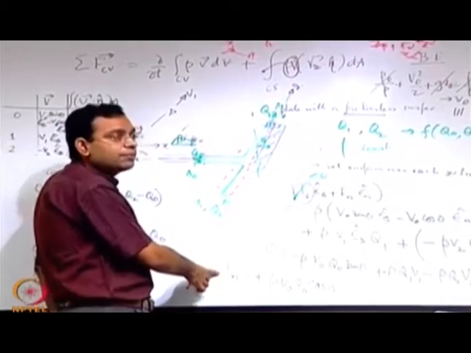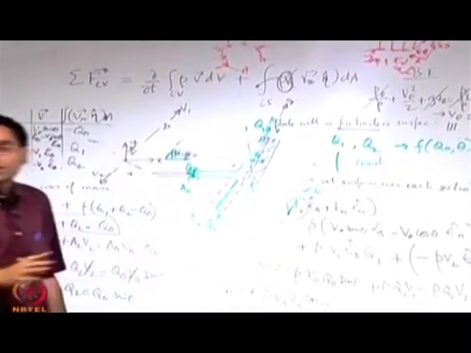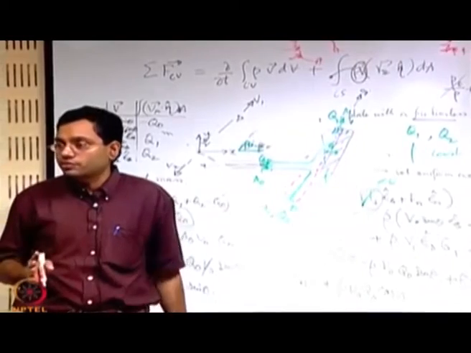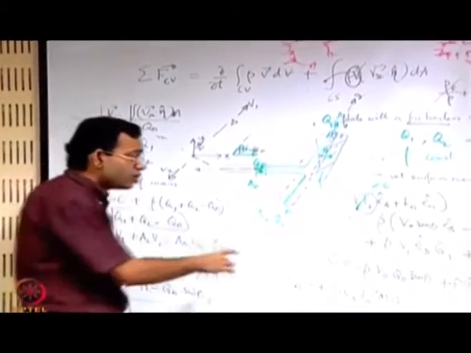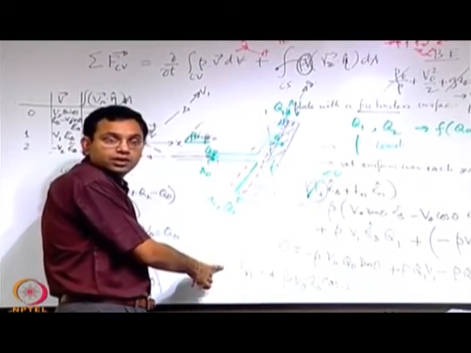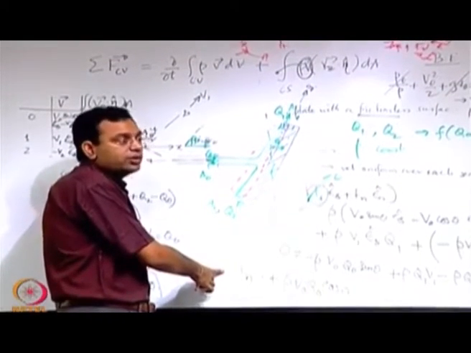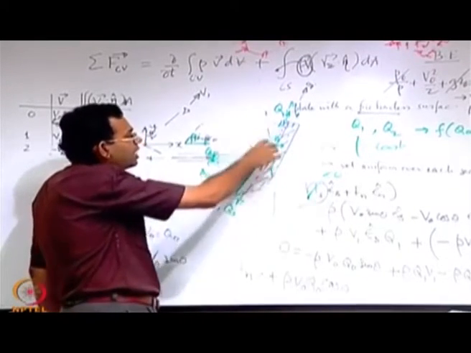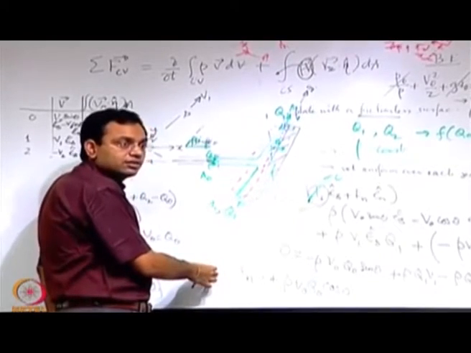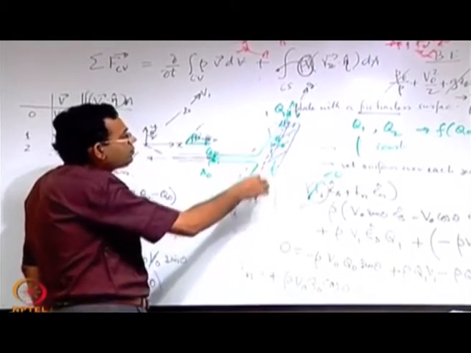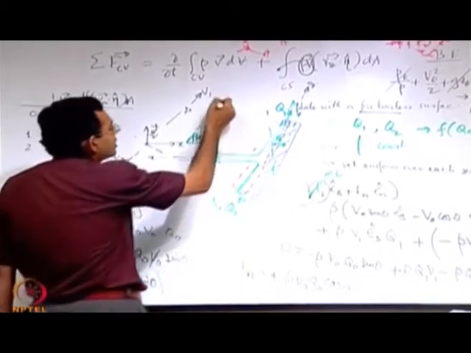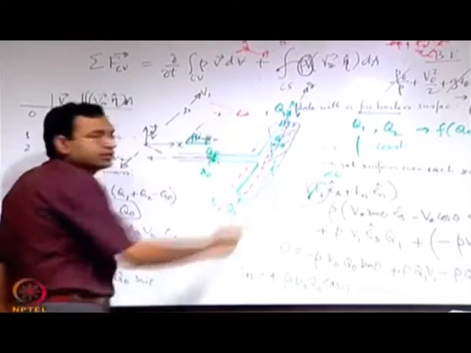It is force exerted by plate on the water, because it is force exerted on the control volume, and what is there in the control volume is not plate but water. So this is force exerted by the plate on the water present in the control volume. By Newton's third law, you will be having the force exerted by the water on the plate as minus of this. So the force exerted by water on the plate will be opposite to the positive n direction. So force exerted by water on the plate will be in this direction.